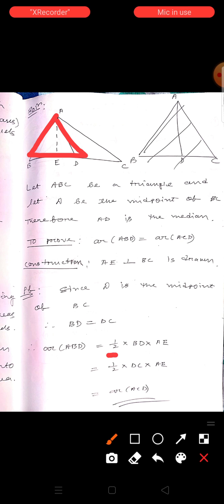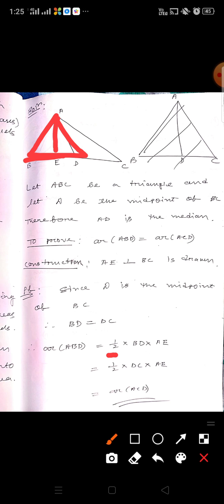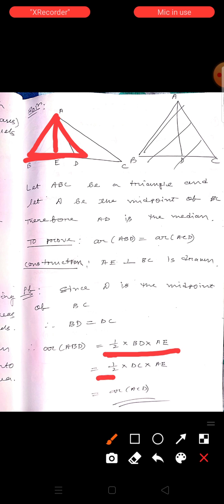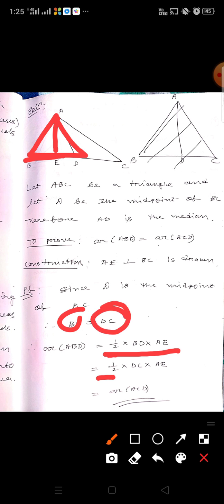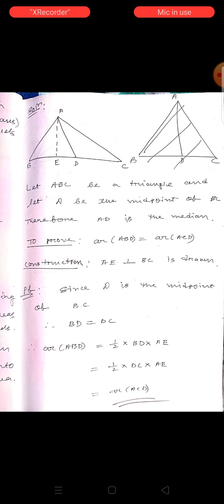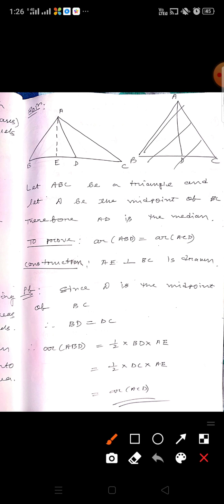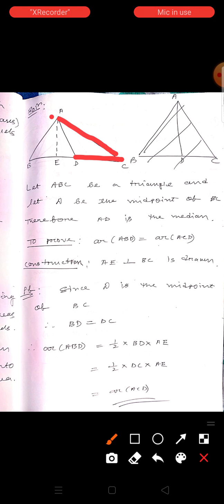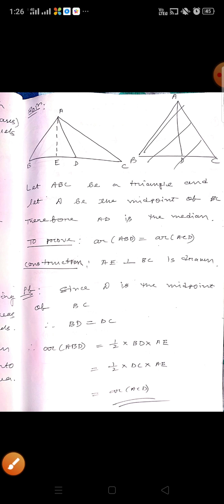So half into BD into AE, and BD equals DC, so half into DC into AE. DC is the base of triangle ACD, so it becomes area of triangle ACD. So the median of a triangle divides it into two triangles of equal area.